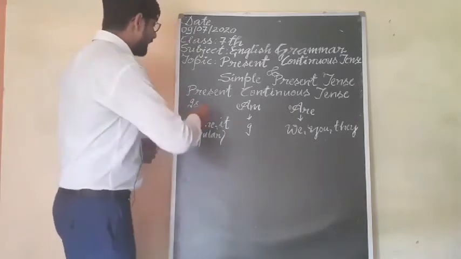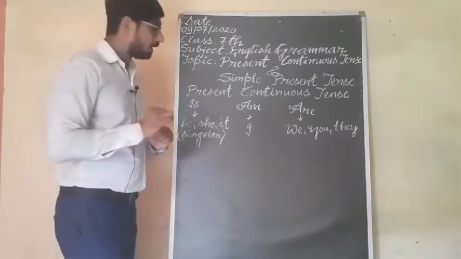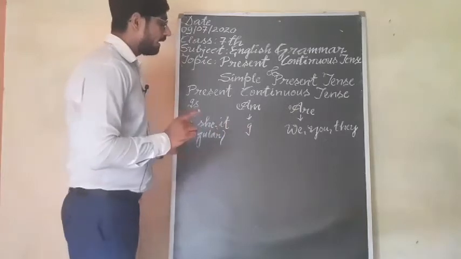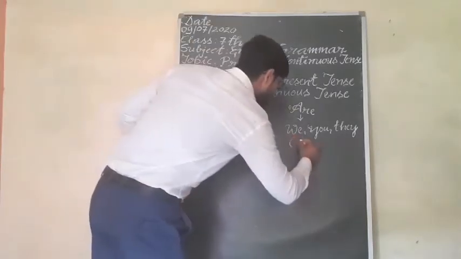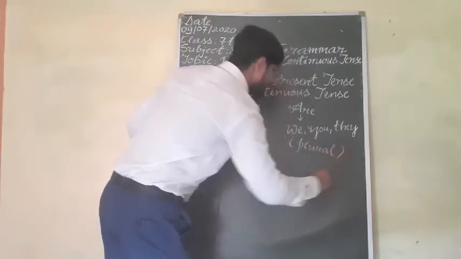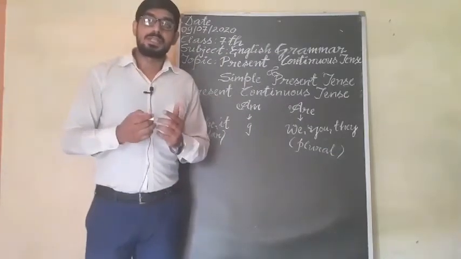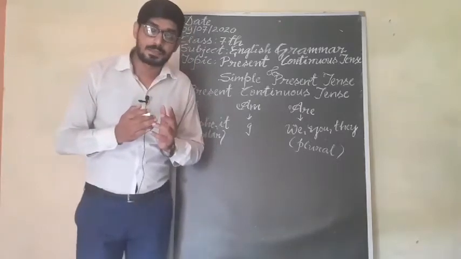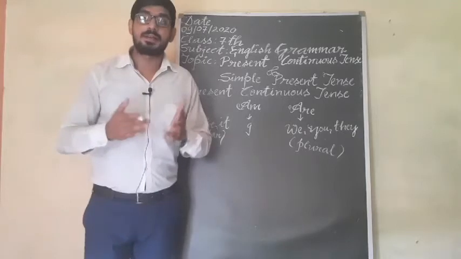So you have to know that is will be used with he, she, it and singular noun, and am will be used with I only, and are will be used with we, you, they, and plural noun. Understand? And present continuous will be used for the actions that are happening in the present at the time of speaking.